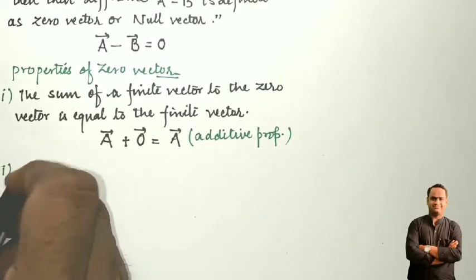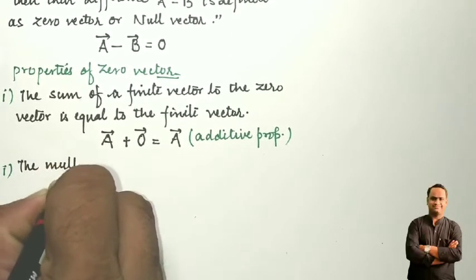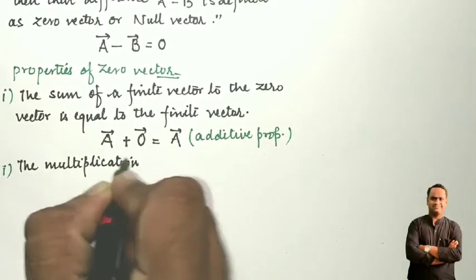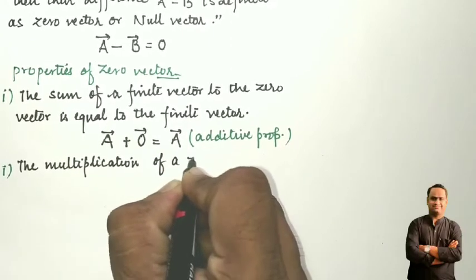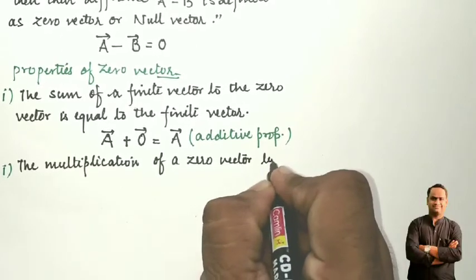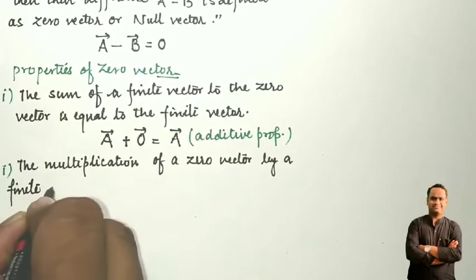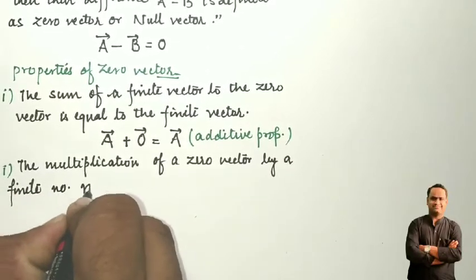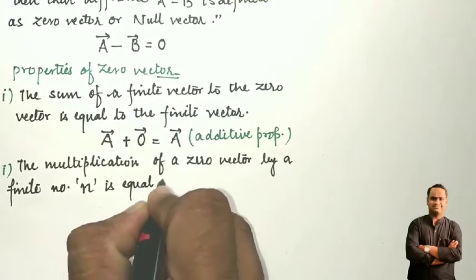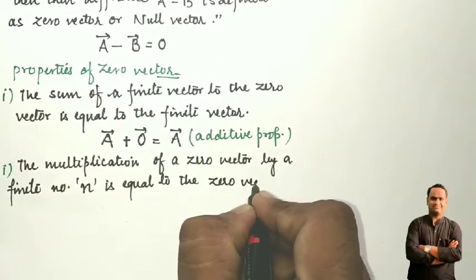What I am willing to inform you all is that the multiplication of a zero vector by a finite number, given by n, is equal to the zero vector. Okay, students.